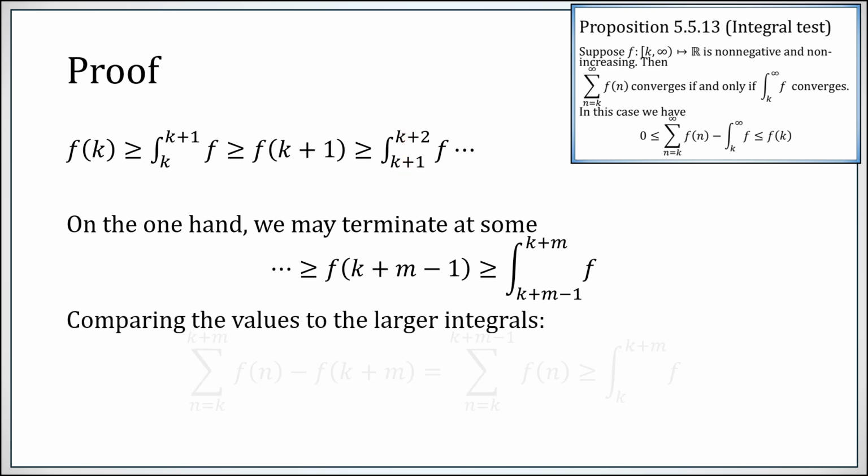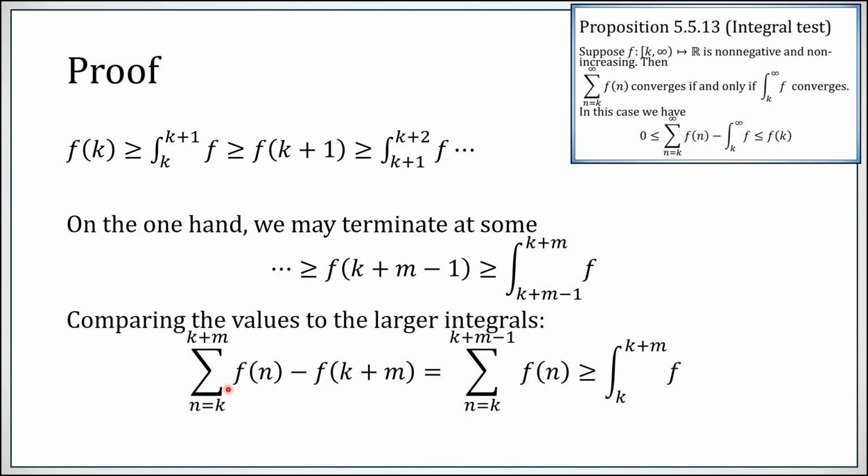So if I add up all of these f of n's from k to k plus m, and I take away the last one, so I have f of k plus f of k plus 1, ultimately stopping here, okay, so I have added up all of these values of f.